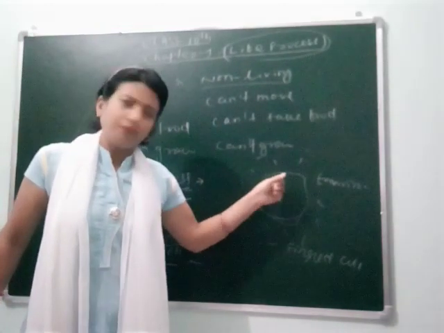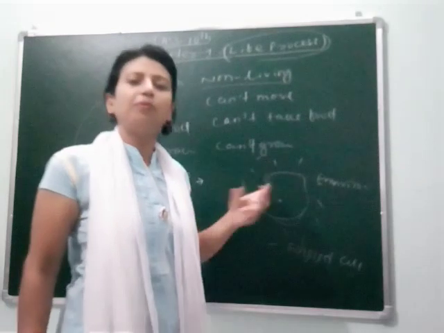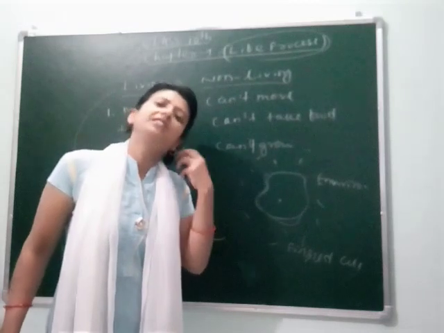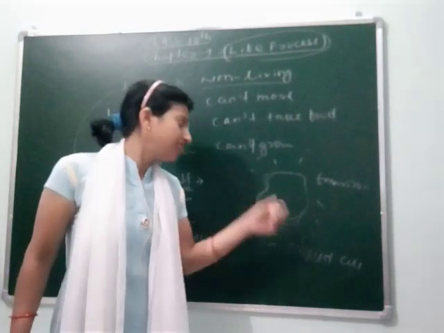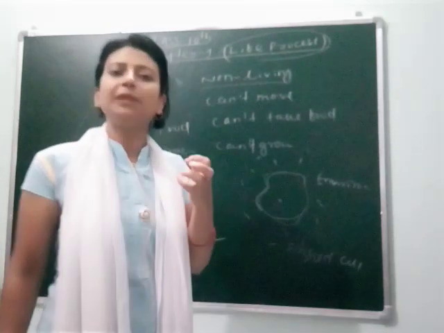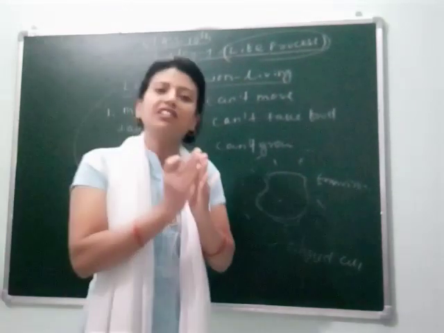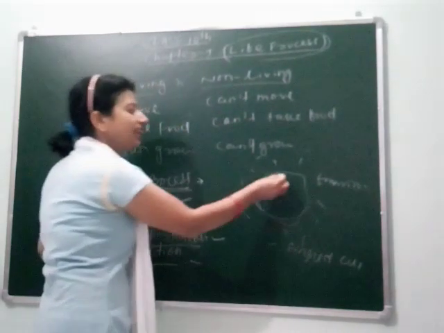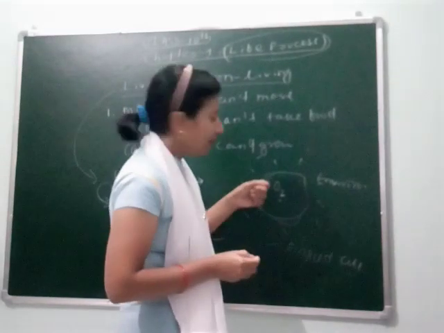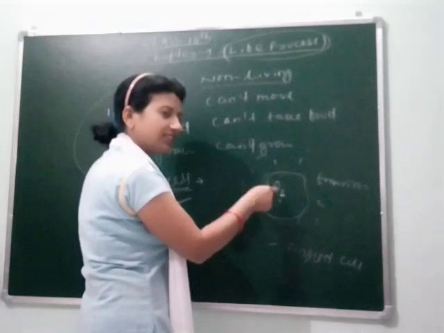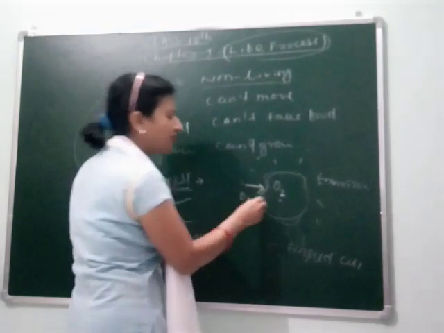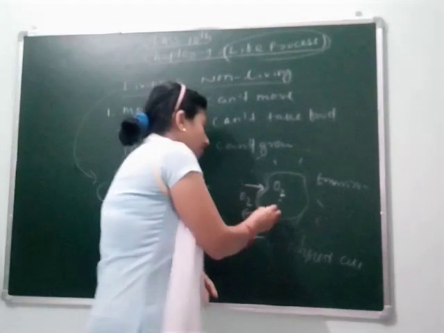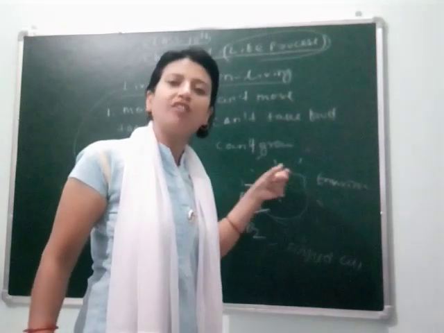So here, as I have told you, if the organism's body is made up of a single cell, then how does it interact with the environment, how does it take oxygen and release carbon dioxide? Simply, here simple diffusion occurs. Diffusion means exchange of gases from the region of high concentration to the region of low concentration. Clear? If the requirement of oxygen is high inside the cell and oxygen is low inside, then it receives oxygen from outside and releases carbon dioxide from inside. So this is how a single cell organism maintains its life.